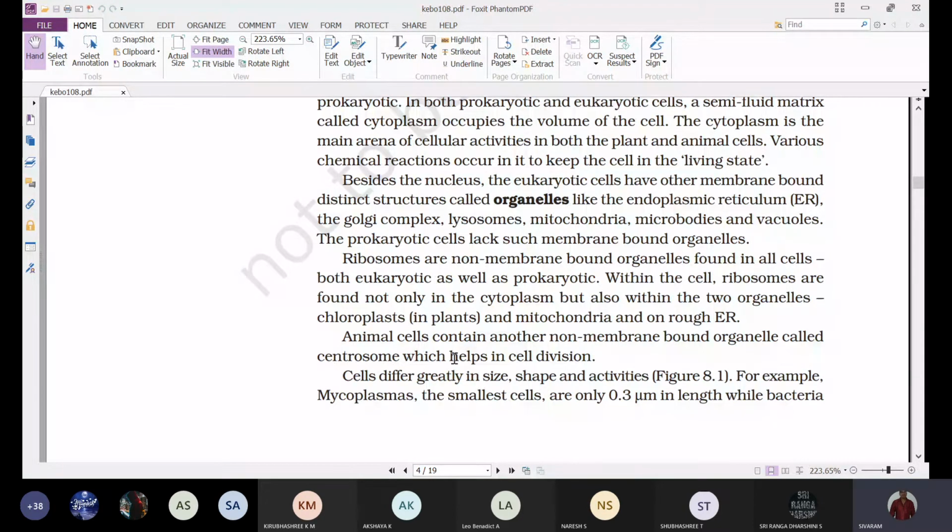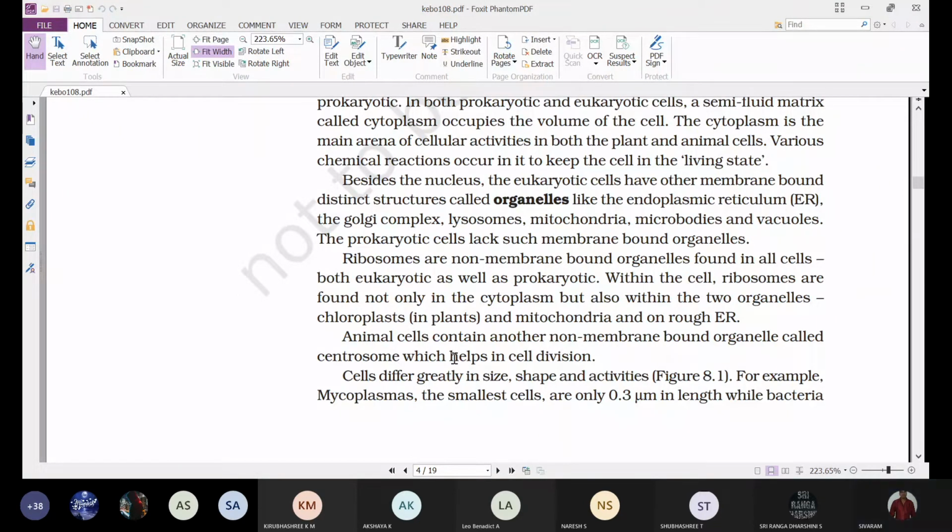They are also present on the surface of the rough endoplasmic reticulum, the endoplasmic reticulum on which ribosomes are present. Such an endoplasmic reticulum we call a rough endoplasmic reticulum, or simply RER.